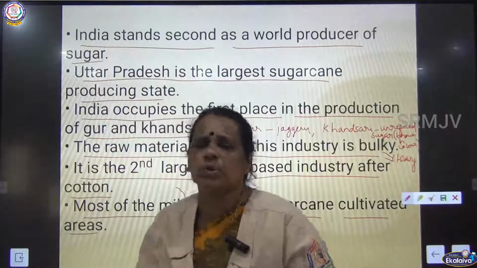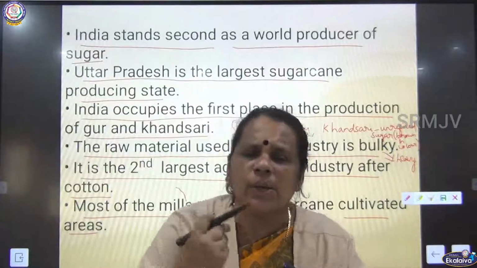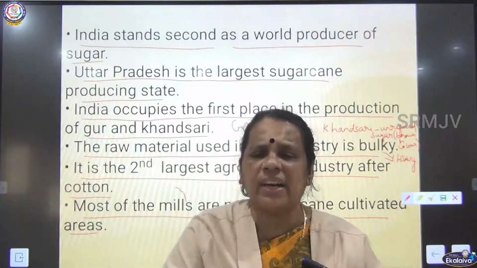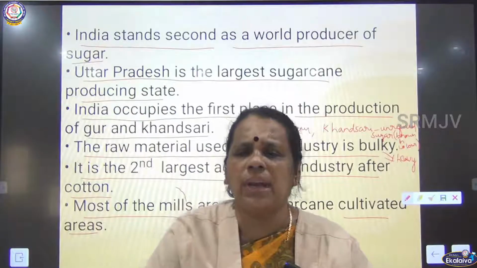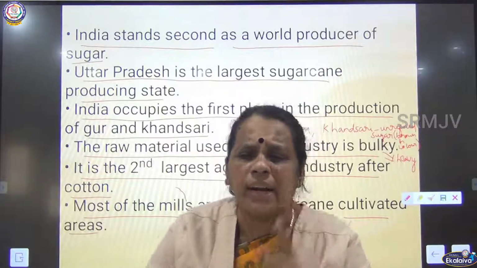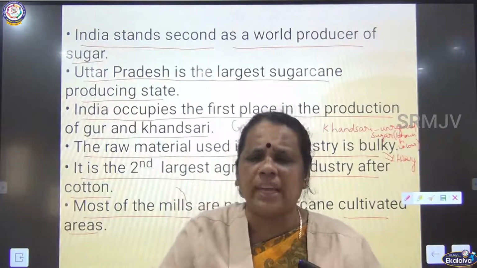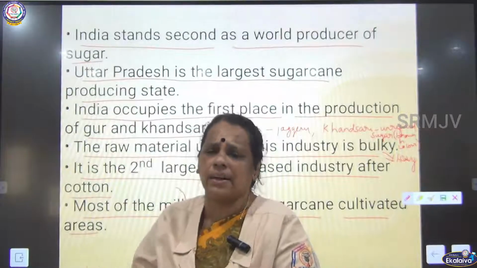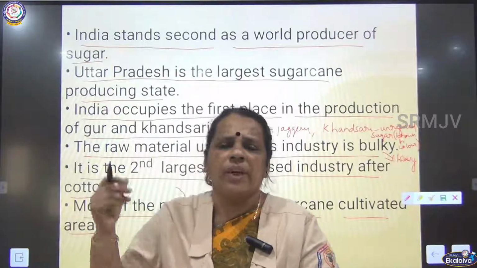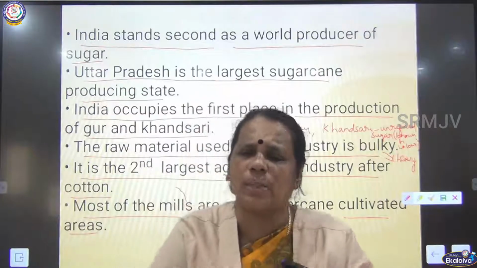Usually sugar mills are very close to the sugarcane cultivated areas so that they can avoid transport delay. At the same time, they can reduce the cost of transporting the raw material from the agricultural field to the industrial site. So these are the features of the sugar industry. The sugar industry occupies second place in the agro based industries.